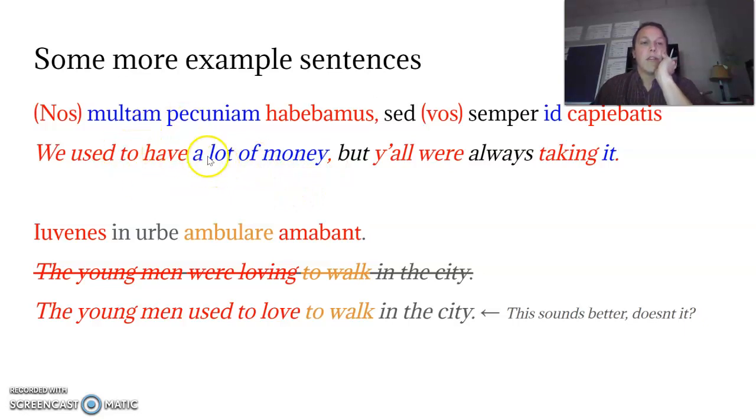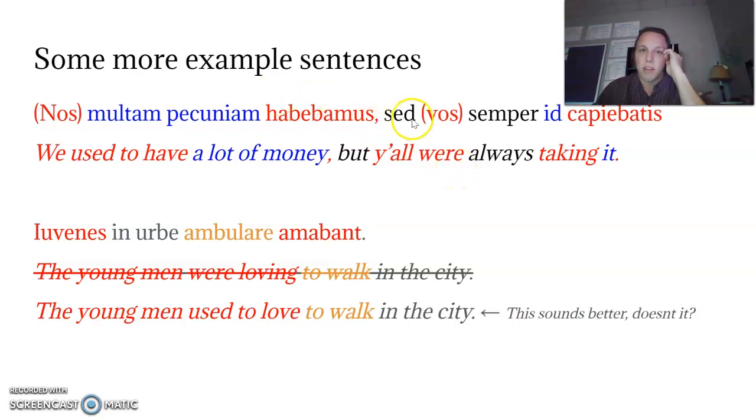So here you'll see that I used an alternative translation for habebamus. I said we used to have a lot of money because, instead of that, I could have said we were having a lot of money, but that just sounds weird. And that's the general reason why we use those alternative translations. They're all technically correct all the time. The default translation, if you want to just stick to one, I would say stick to the was or were translation, because that's usually going to be the right one.